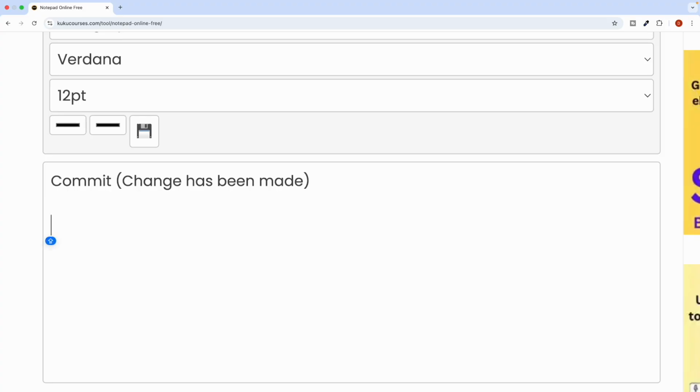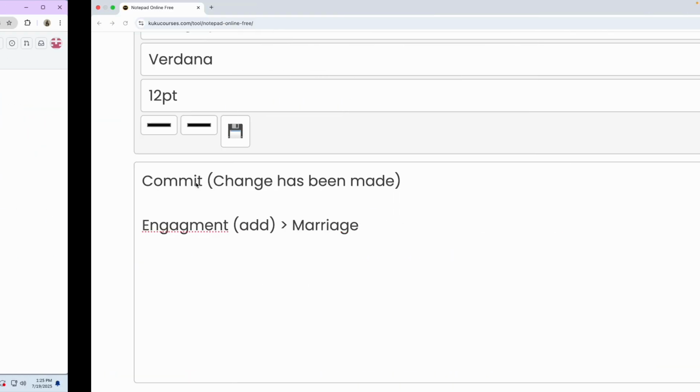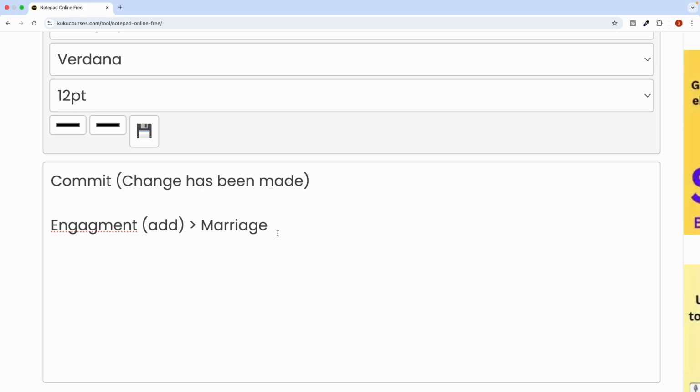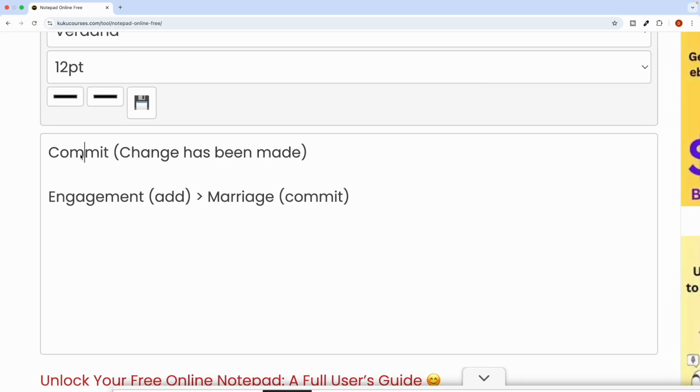Now you all know that when we talk about marriage, first we have engagement, and after engagement we do marriage, right? Engagement is basically, you can say, when you add something in the concept of GitHub. And marriage is where you have confirmed that you got married in front of the public. So that is what is known as commit, like the commitment we make in relationships. This is the concept of commit in GitHub.